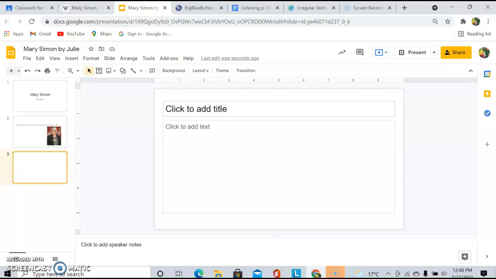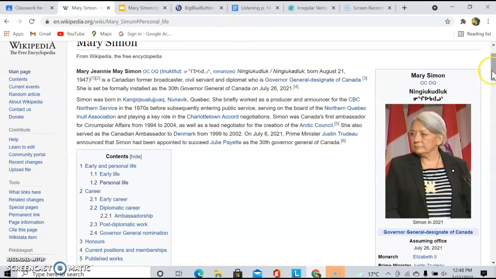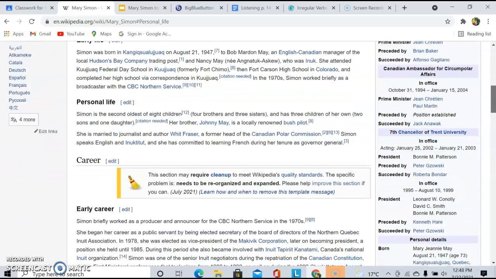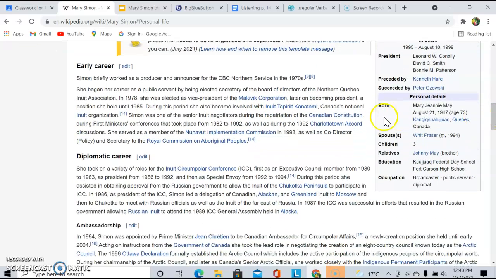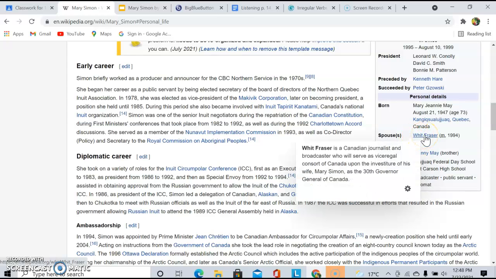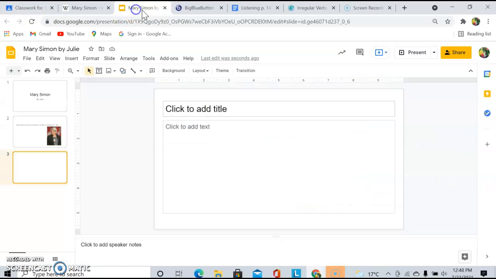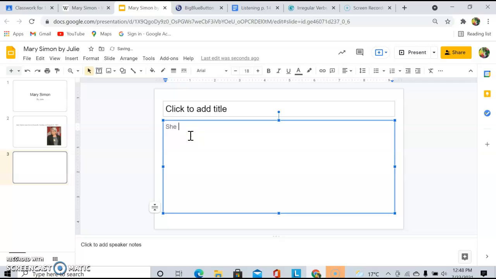And I'm going to go back to the Wikipedia page. Looking over here on the side, it says personal details. It says she has 3 children and she's married to Whit Fraser, and it even gives me some information about him. So now I can say she, Mary Simon, is married to Whit Fraser and she has 3 children.